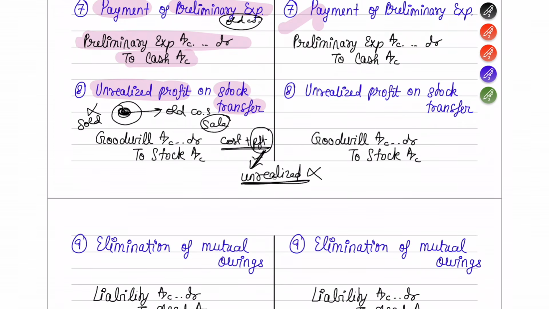Only if the inventory has been sold can you book that profit. But right now the inventory that you are showing in the old company's books is inflated because you have also added profits in it, which is not the right thing to do. So the unrealized profit you have to remove. How are you going to remove it? You first reduce the stock. Stock usually has a debit balance, so you credit it to reduce the profit from it. So to the stock account, you reduce the unrealized profit. And how are you going to adjust? You adjust it in the goodwill account only, not the capital reserve account. I hope you understood. The same entry will come under the merger method also.